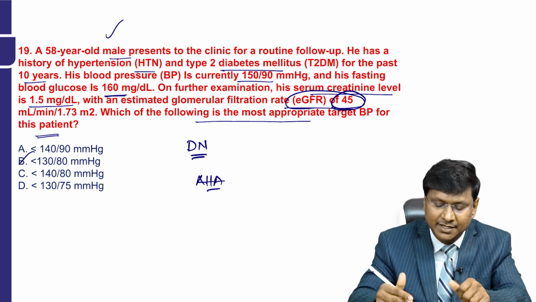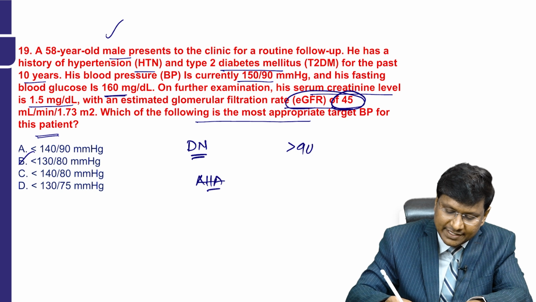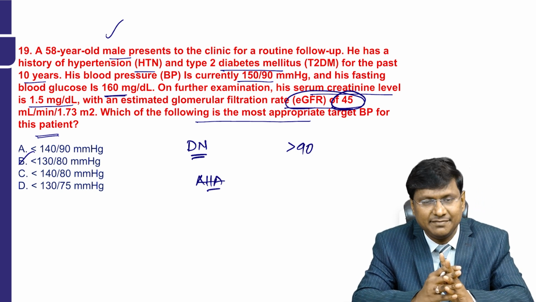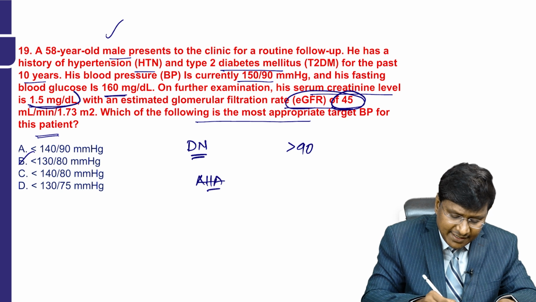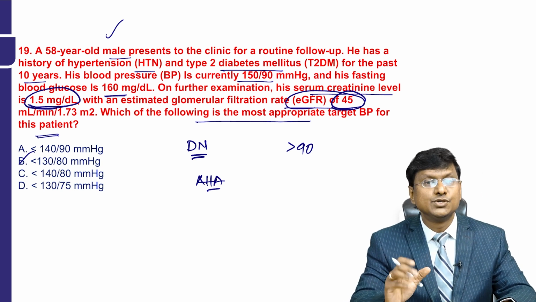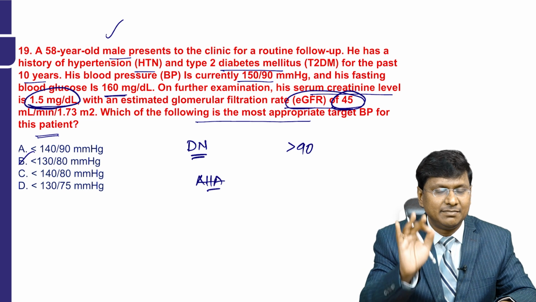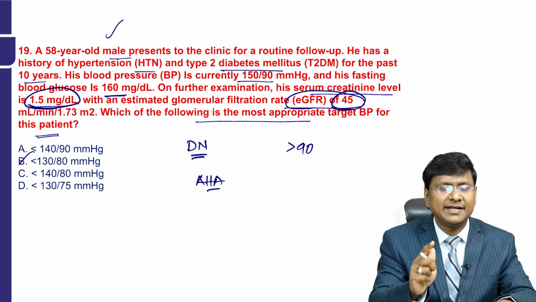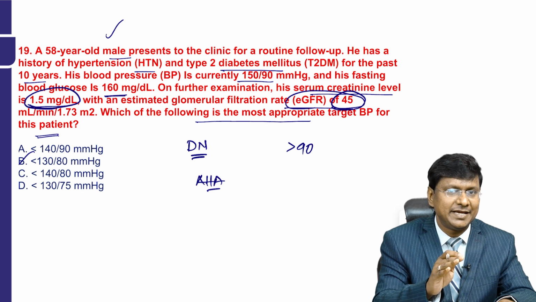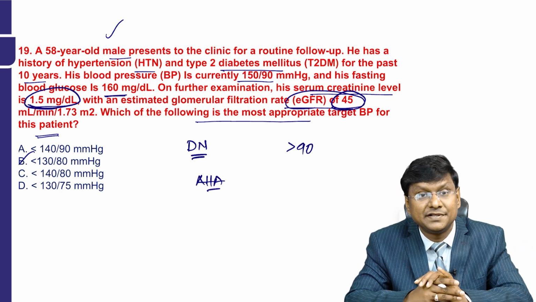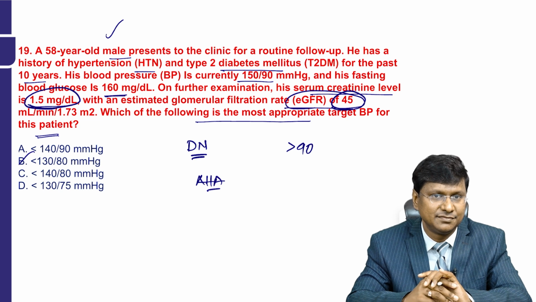The estimated GFR in a normal individual should be more than 90, around 90 to 120 ml per minute per 1.73 meter square, right? And the creatinine will be elevated in patients with diabetic nephropathy. So whenever there is diabetic nephropathy, the blood pressure should be strictly less than 130/80. If you don't maintain the blood pressure at less than 130/80, then there is progression of the diabetic nephropathy to a stage of end stage renal failure, right?